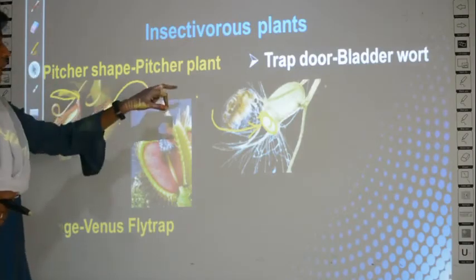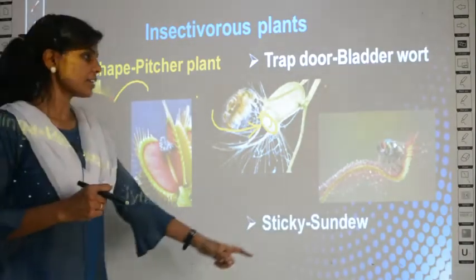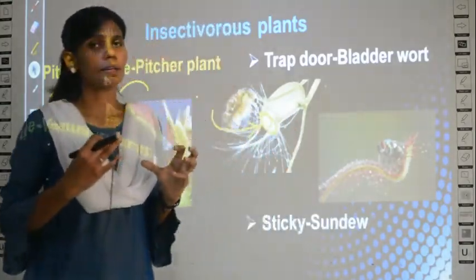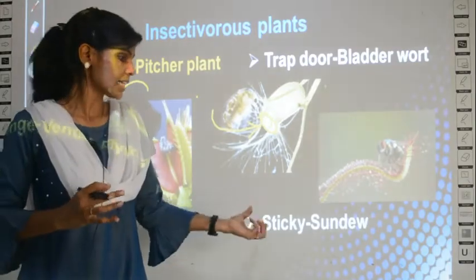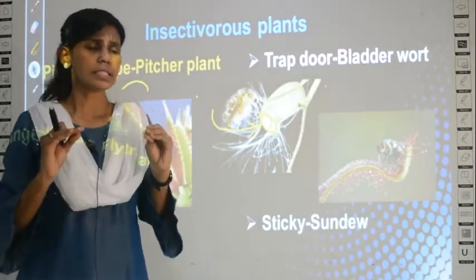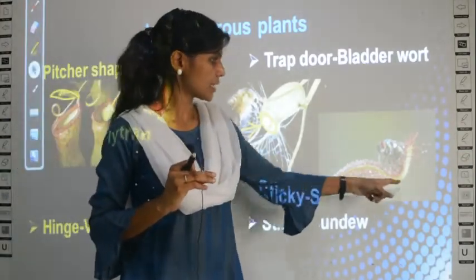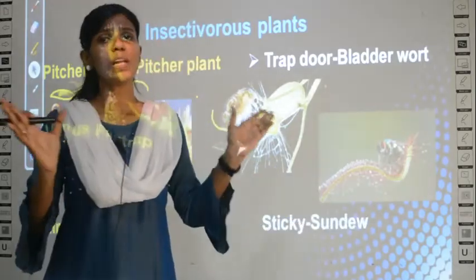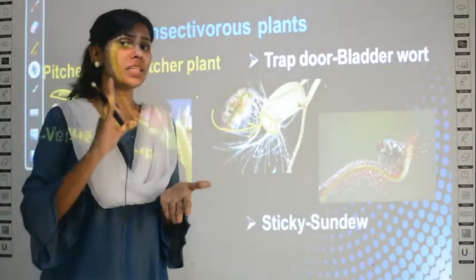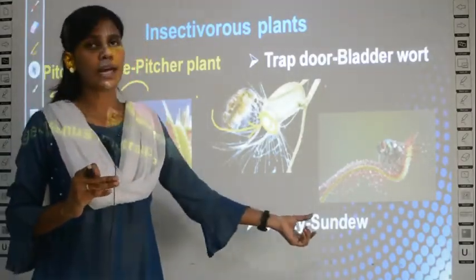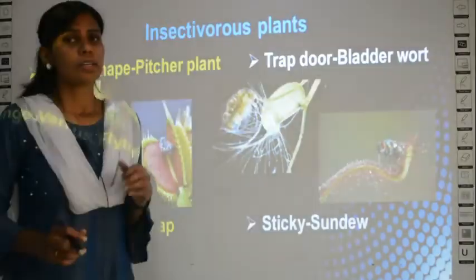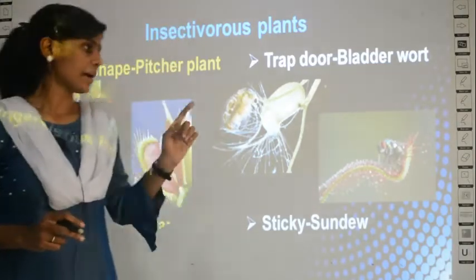Example number 4 given in your text is sundew. The name of this plant is sundew. This is how it attracts insects: it has a sticky substance. The sundew plant will produce a sticky substance. Can you see water like droplets here? So this sticky substance will make the insect get trapped. The sticky substance will make the insect stick to this sundew plant, and then again with the help of the enzymes, the insect is digested. So this is all about insectivorous plants.